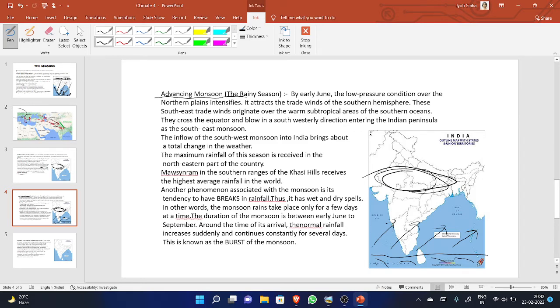These southeast trade winds originate over the warm subtropical area of the southern ocean. Southeasterly wind, it is originated in the southern ocean.